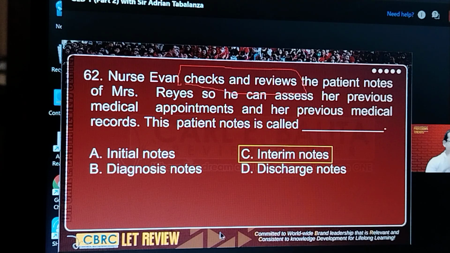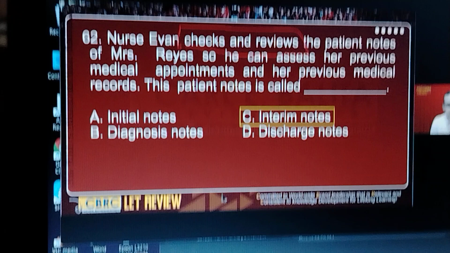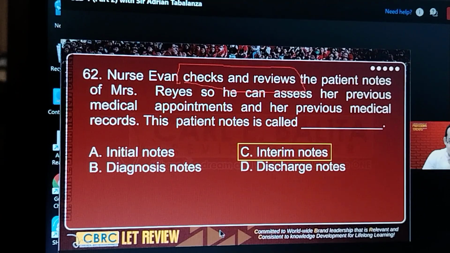You don't look at the initial notes anymore. Reviewing what they were. Not the interim process stage. Okay, there's the answer.